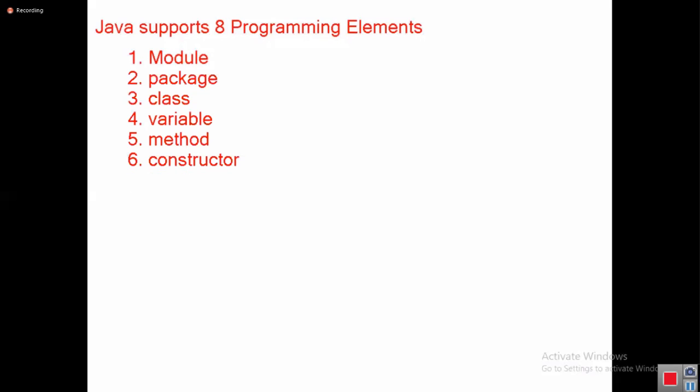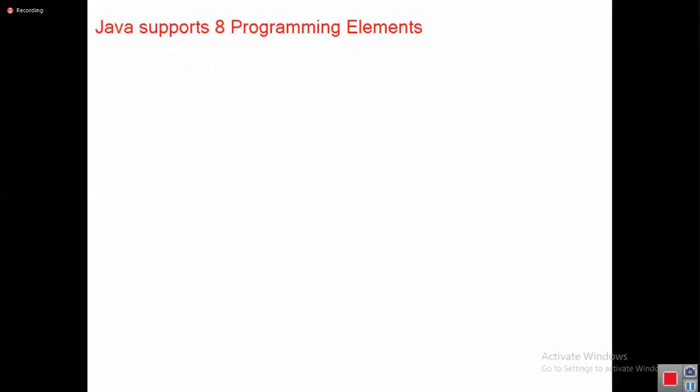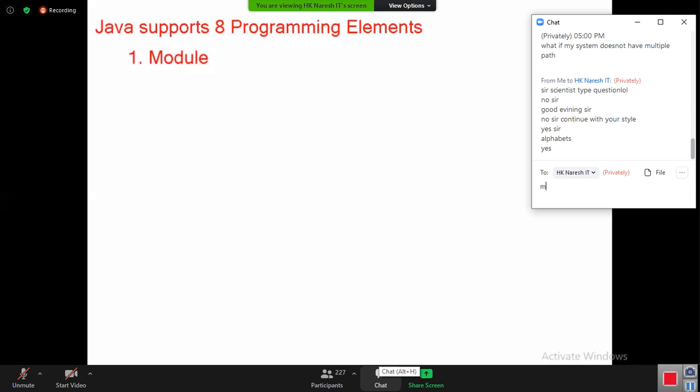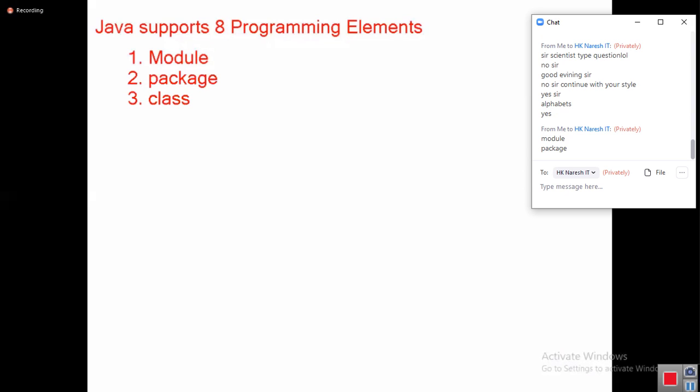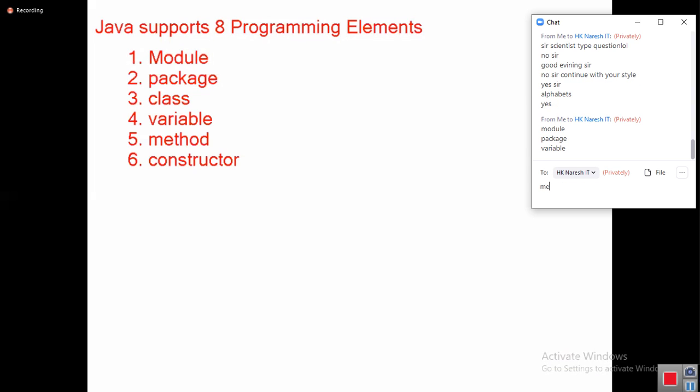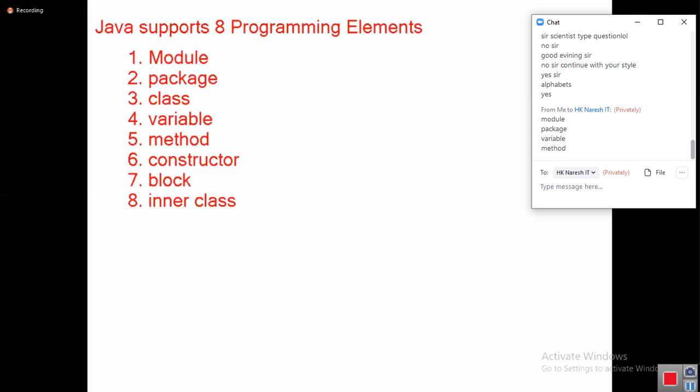What are the 8? Once again repeating. Come on, everybody tell. First, module. Second, package. Third, class. Fourth, variable. Fifth, method. Sixth, constructor and block. Last one is inner class.